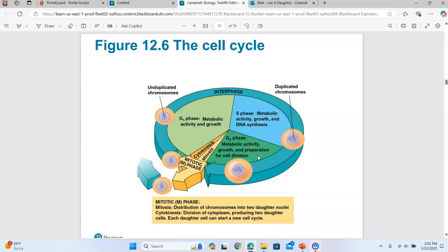Then in the G2 phase, you have more cell growth and proteins that we call spindle fibers, which are a type of microtubules. So microtubules are produced that are going to be part of the spindle that we're going to see during mitosis. These microtubules or spindle fibers are proteins that are going to be important in cell division. So that is what happens in G2.